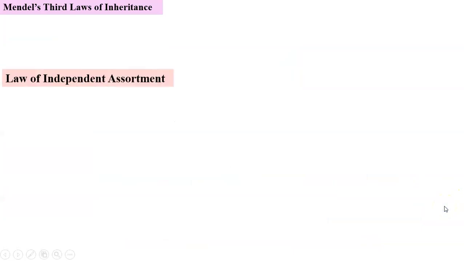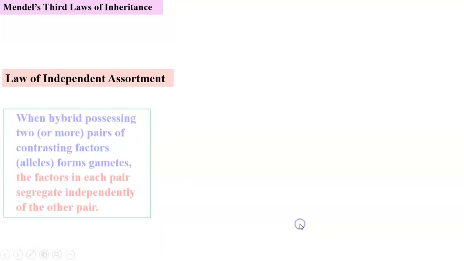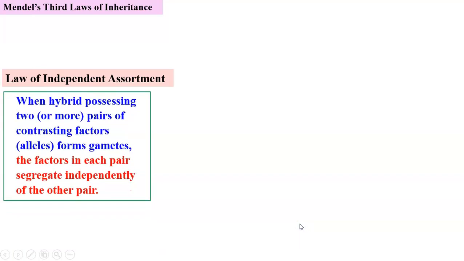This second, the dihybrid cross is useful to understand the law of independent assortment. When hybrid possessing 2 or more pairs of contrasting factors forms gametes, the factors in each pair segregate independently of the other pair.